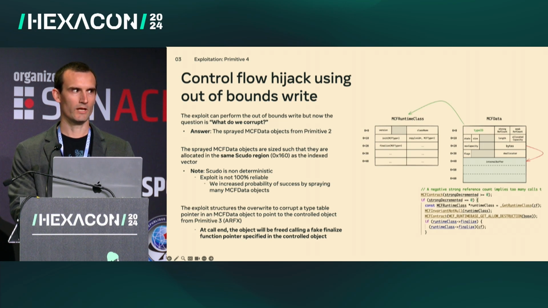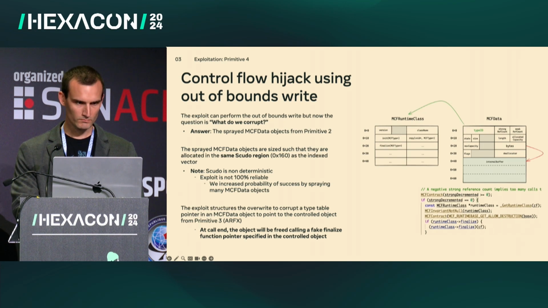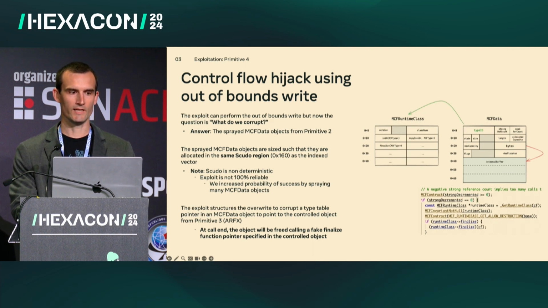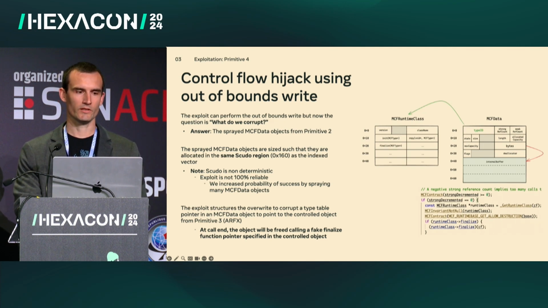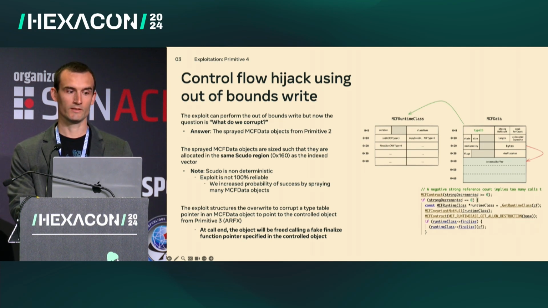So that's our primitive. Now how do we actually use this to go about hijacking control flow, and what are we going to corrupt? We're going to corrupt the sprayed MCF data objects from our primitive 2 from the ring request. We've sized the MCF data objects such that they're allocated in the same Scudo region, 0x160, as the media description updates vector we're accessing out of bounds. As a reminder, Scudo is non-deterministic, the exploit is not 100% reliable, and the out-of-bounds write does not always succeed based on the behavior of the allocator.